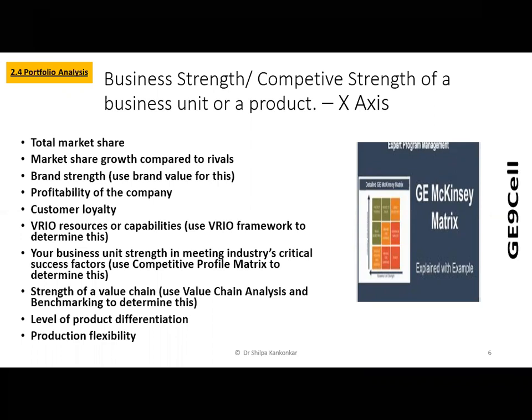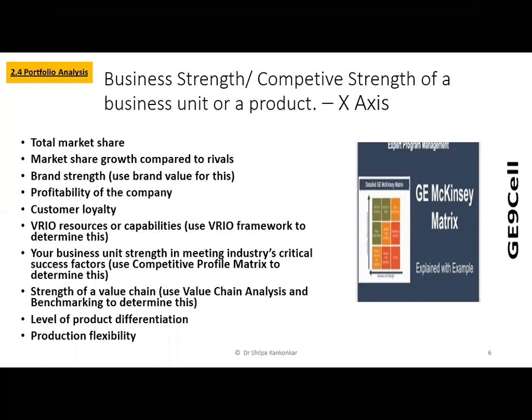You studied the Michael Porter value chain analysis, meaning your inbound logistics is correctly linked to your outbound logistics. Your primary activities are linked to your secondary activities so as to give a fantastic service and make the customer very, very loyal. When this kind of association happens, your product differentiation automatically takes place and you develop a very strong business strength.